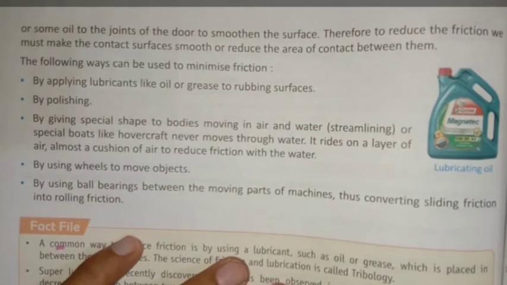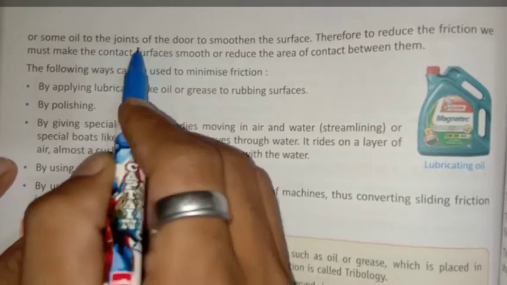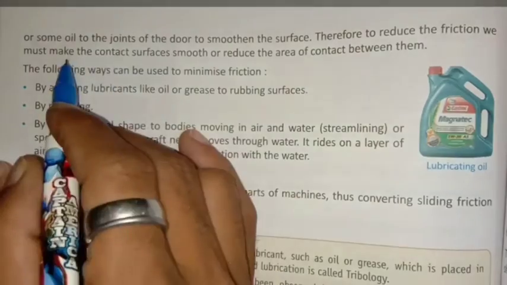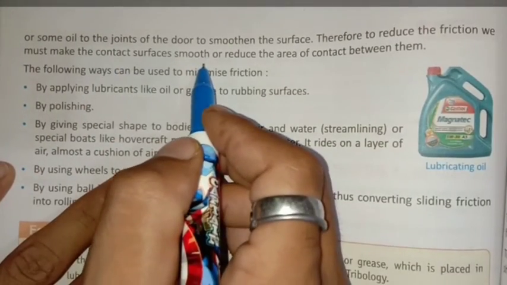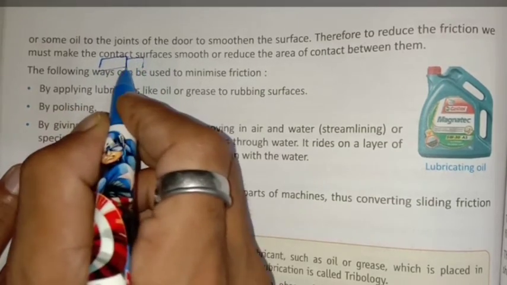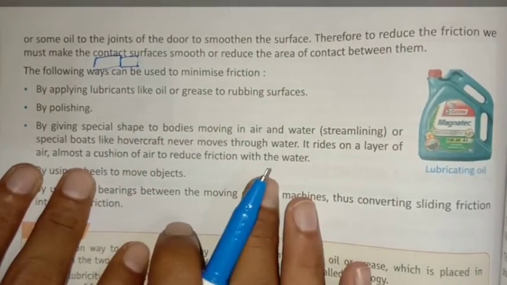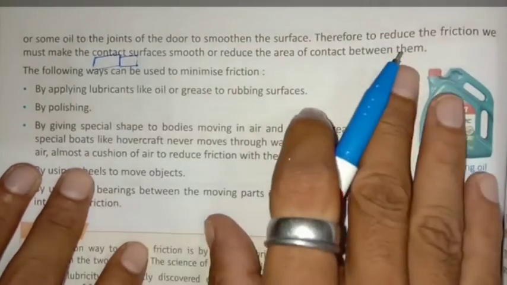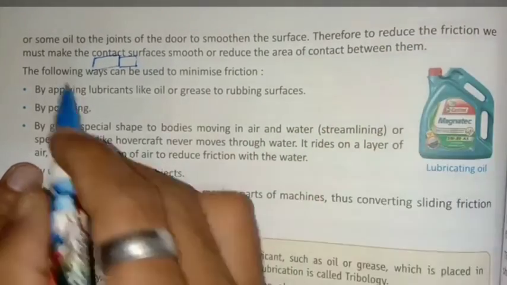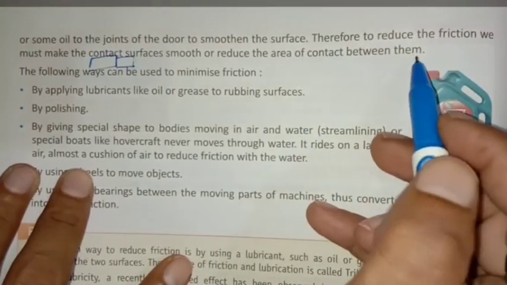And as we were talking about the hinges in the doors or the locks, we apply some oil to the joints of the door to smoothen the surface. Therefore, to reduce the friction, we must make the contact surfaces smooth. Means the two objects which are in contact must be smooth. Like carom board and the striker, both are in contact. And when you put the powder, the surface becomes smooth because the friction gets reduced. Therefore, to reduce the friction, we must make the contact surfaces smooth or reduce the area of contact between them.